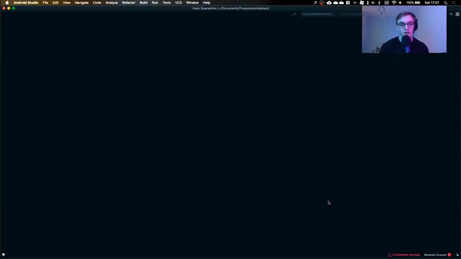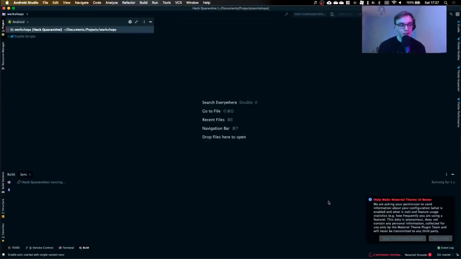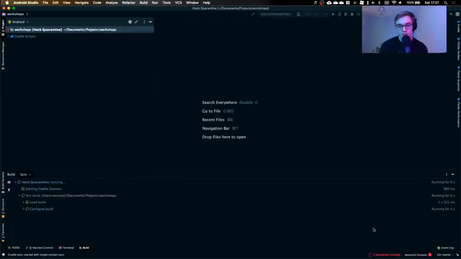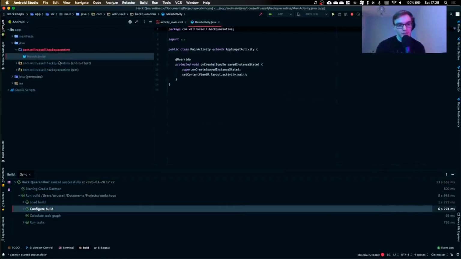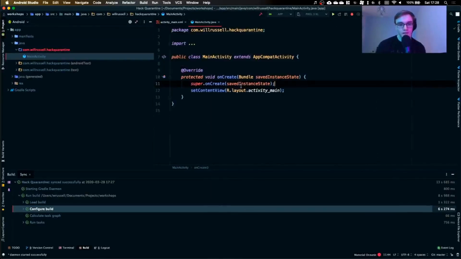So now Android Studio is going to open up. What's going to happen here is it's going to start indexing our app. There we go. Gradle will now index and look at everything inside of the project, and it means that we get really quick autocomplete, and IntelliJ/Android Studio is actually quite nice for this. So now here we are, everything's set up, and we have our class. Exactly what we wanted, right? And you can see here we've got our code, and everyone's happy.